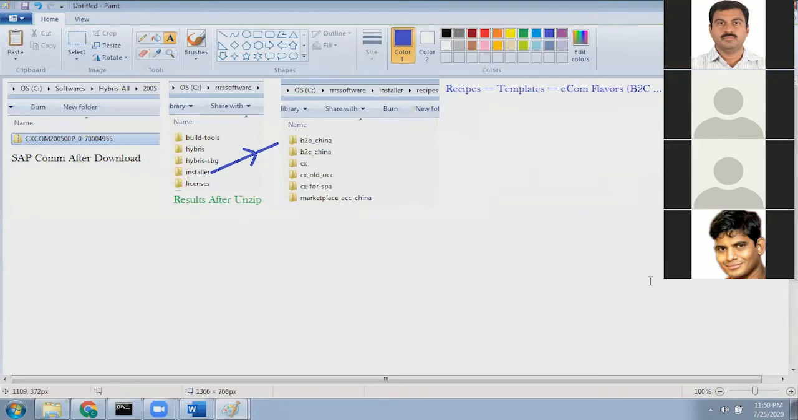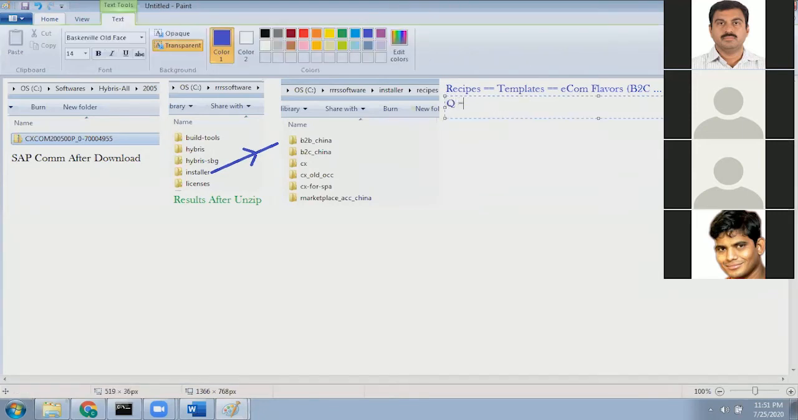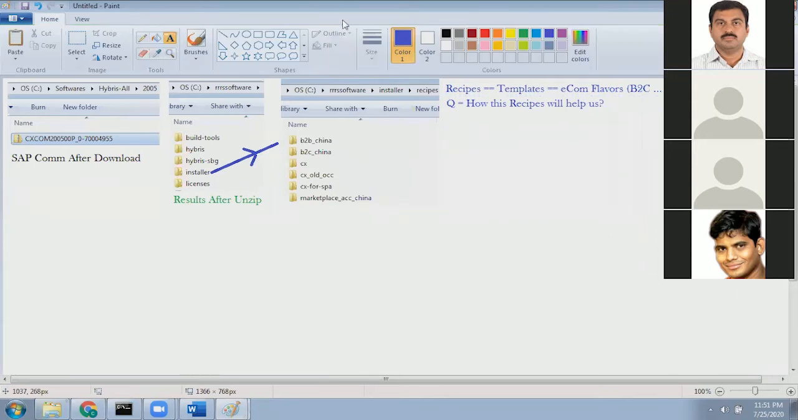Okay, very good. Now, what is the advantage of these recipes? Why do I need them, how is it going to help? How will these recipes help us? That's the question, right? Now, let's take some examples. I'm just using some random names, there is no logic here, just to get everyone's attention.